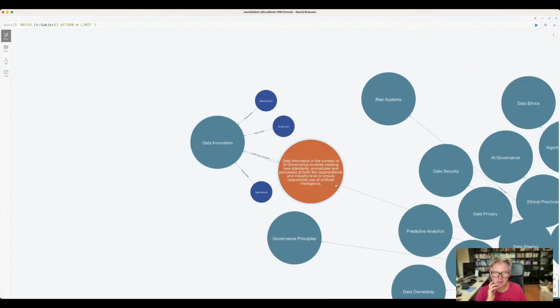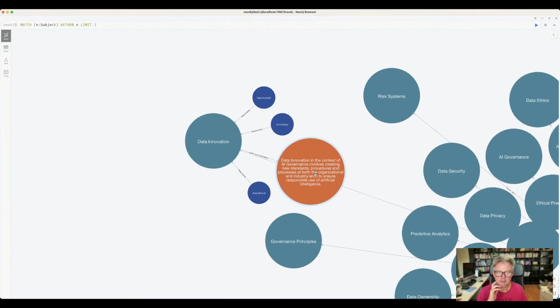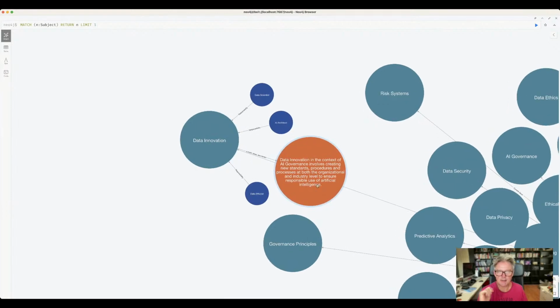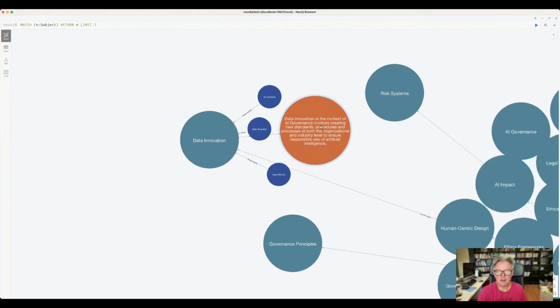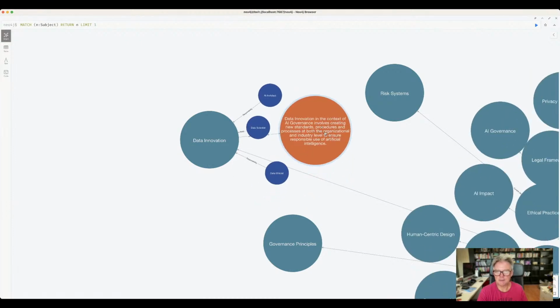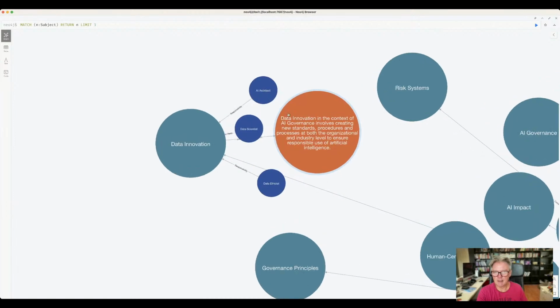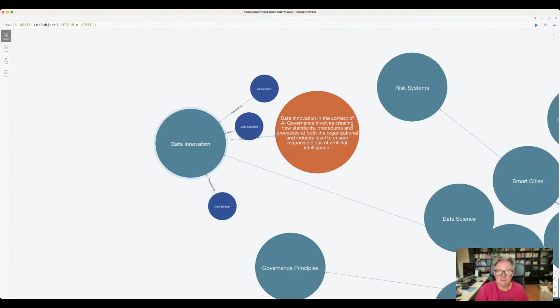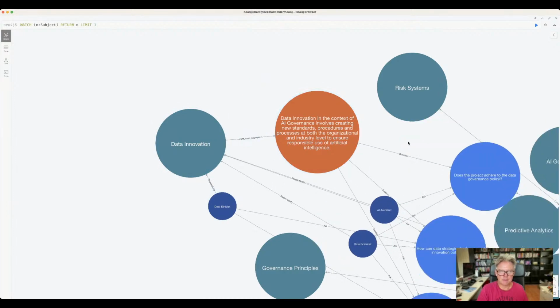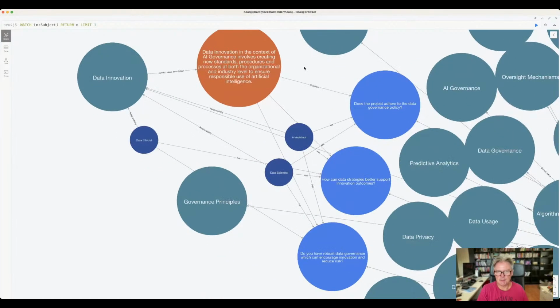Data innovation. Data innovation in the context of AI governance involves creating new standards, procedures, and processes at both the organizational and industry level to ensure responsible use of artificial intelligence related to the AI architect, data scientist, and data ethicist. And I did that without stumbling or fumbling. Ethicist. All right, data innovation. Let's have a look what question or questions there's beneath this one.